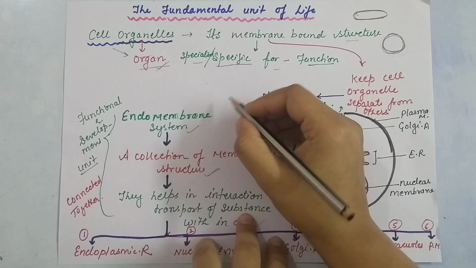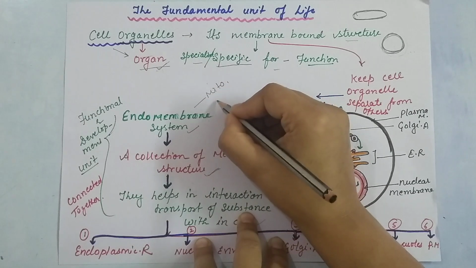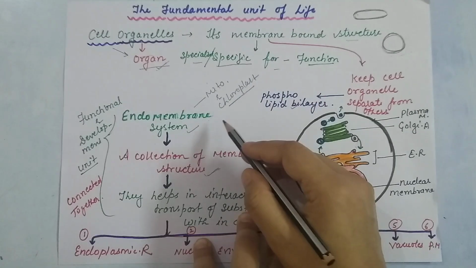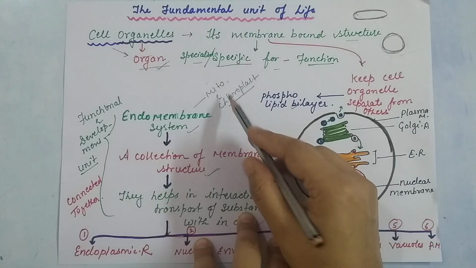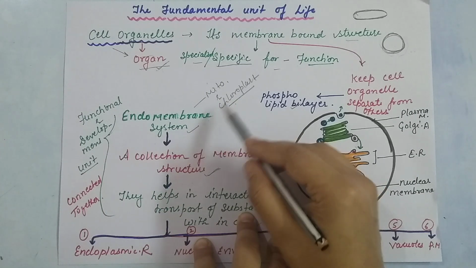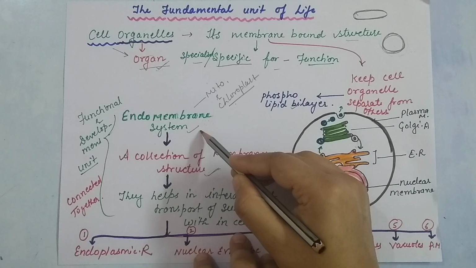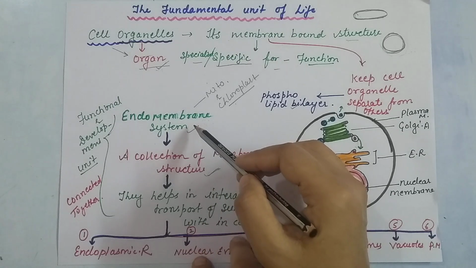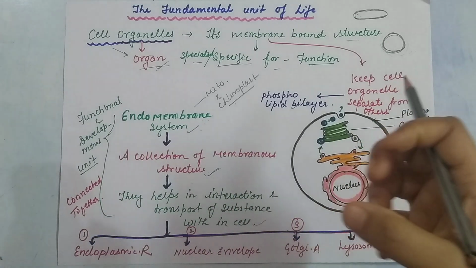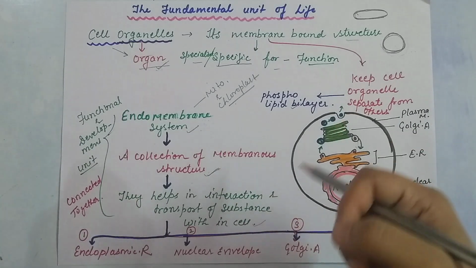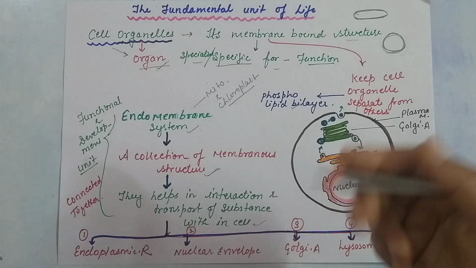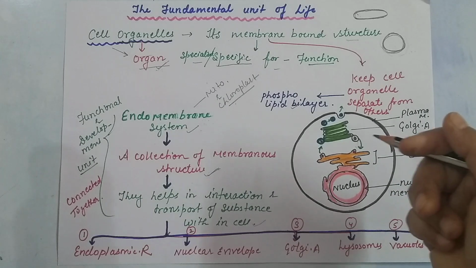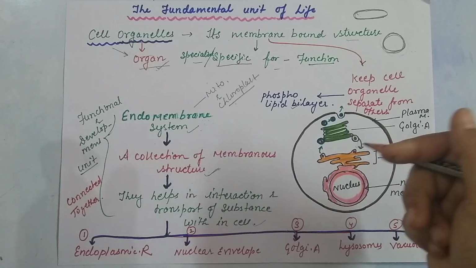We will not include mitochondria and chloroplast in this system. In the endomembrane system we do not include mitochondria and chloroplast. They are not part of the endomembrane system. We can say that it is a functional and developmental unit. This collection of organelles works together and helps in interaction within the cell. They help in the transport of substances within the cell, and they are directly connected to each other.